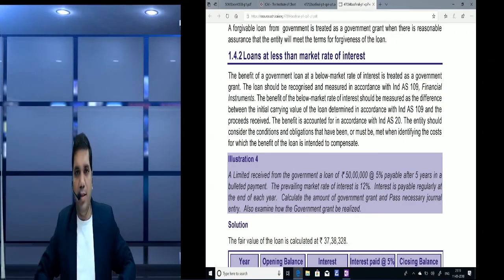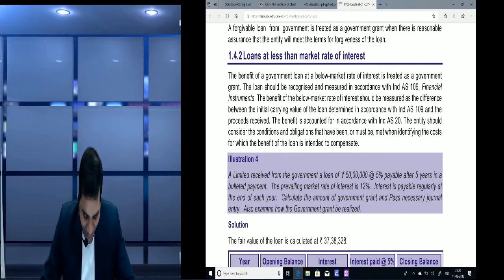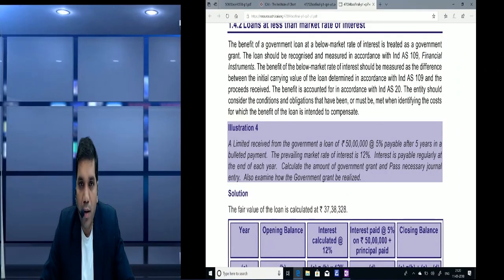Yes friends, so let's do a sum on that basis. Question number 4 in your module. You can check the sum.